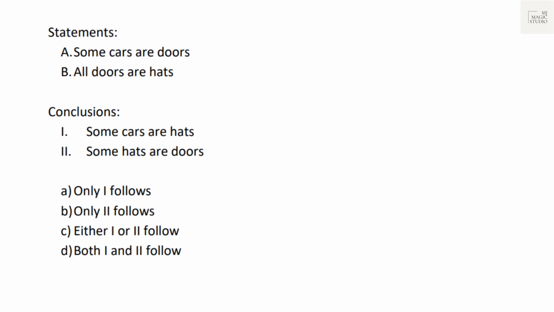You know the drill. Try out and then look out for the solution. Some cars are doors. If this is a set for cars, then some cars are doors. And all doors are heads. So door will be subset of heads. This would be the only Venn diagram possible from the given statements.